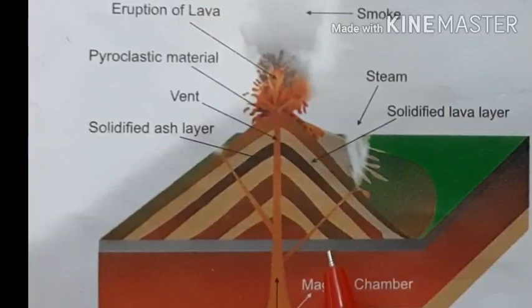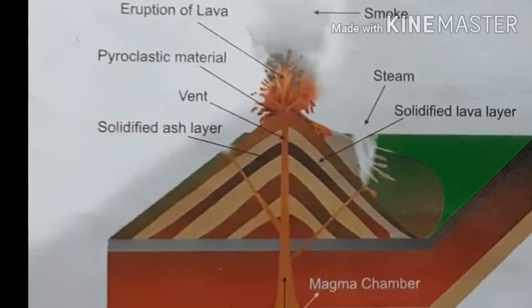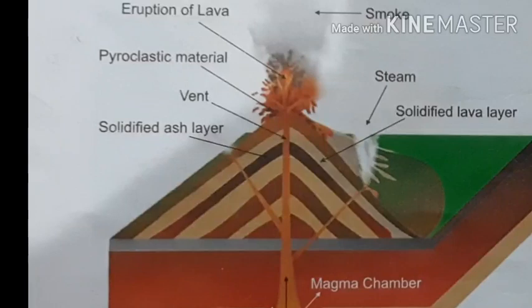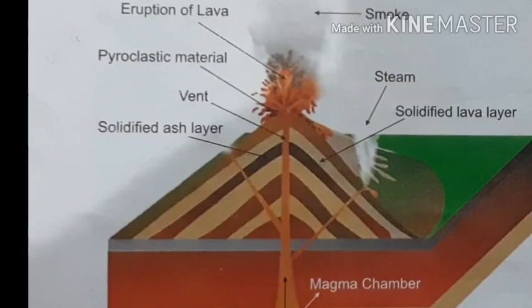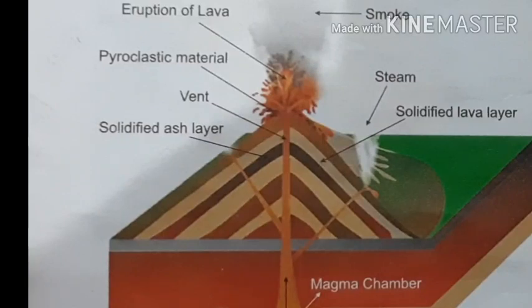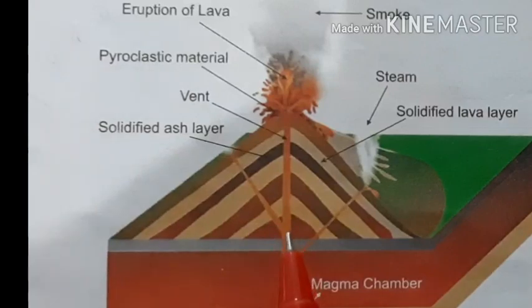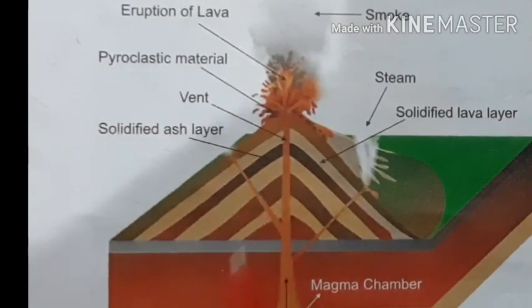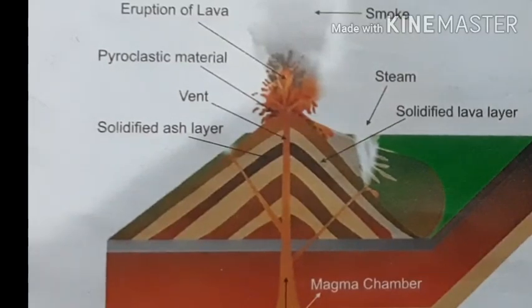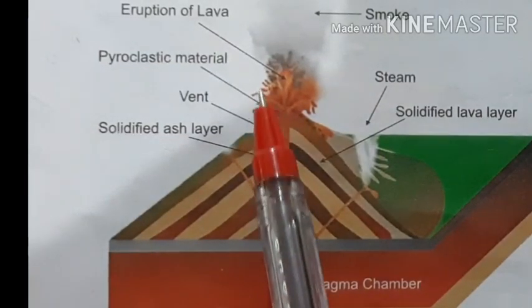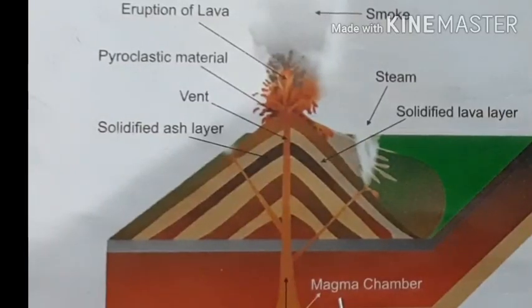This diagram shows the structure of a volcano. Here this is the magma chamber. In this magma chamber, water vapor, silicate materials, gaseous materials, etc. are found. Because of that, they always try to move in an upward direction. The pressure is always pulling upward, and they find a vent. A vent is a weaker zone of the earth's crust. Once they find the vent, they will always try to come to that region itself.